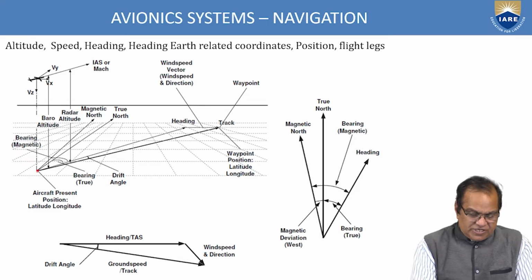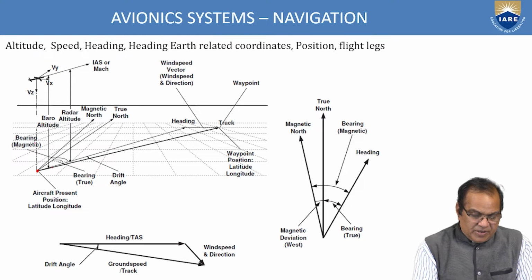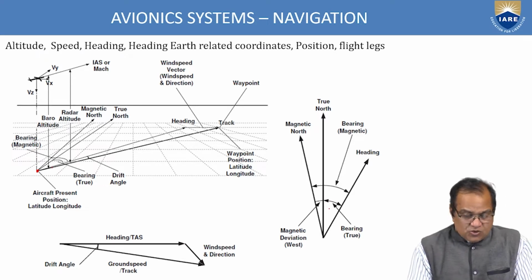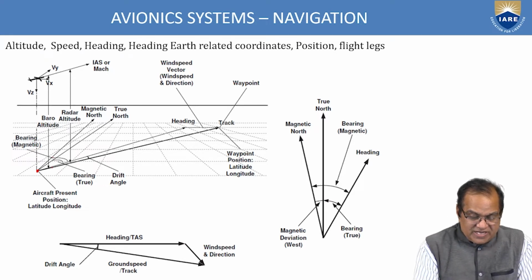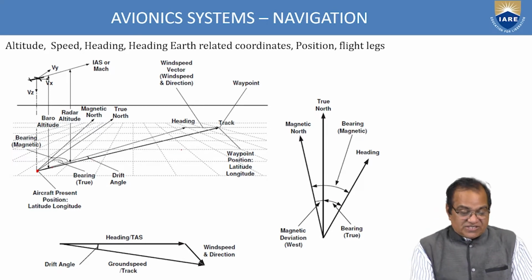If you see this diagram, the first one, here the aircraft present position is shown here, and then here is the magnetic bearing. This is the magnetic north, and this is the true north. Both are not the same. So if your aircraft is heading like this, your track will be drifting. This much angle your aircraft drifts due to the wind direction.